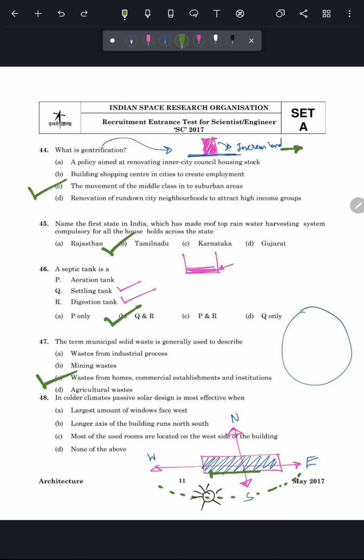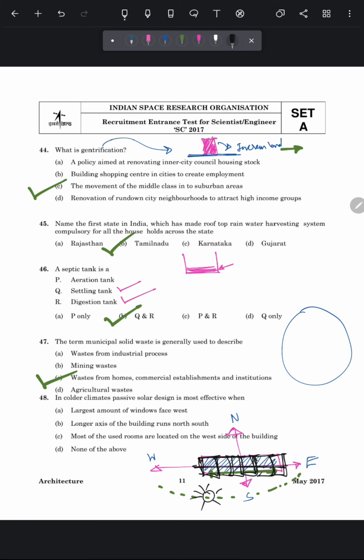So in colder climates, we generally provide windows on the southern side, so the rooms will get the maximum sunlight. Also you can see in this diagram that the longer side of the building is oriented east to west, so that as the sun moves east to west, the building will get more sunlight. Similarly, the location of rooms should be such that they get proper sunlight throughout the day. Therefore, rooms should face towards the south.